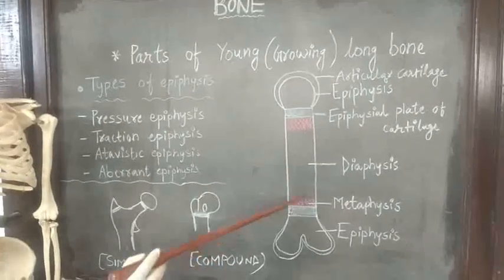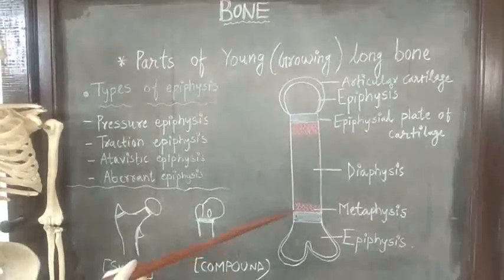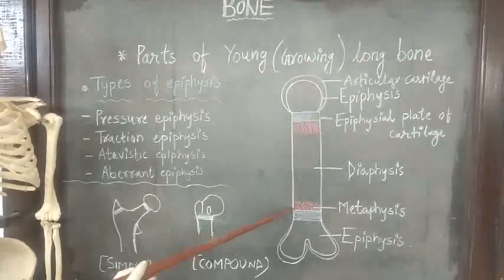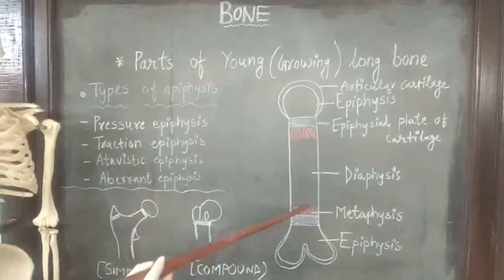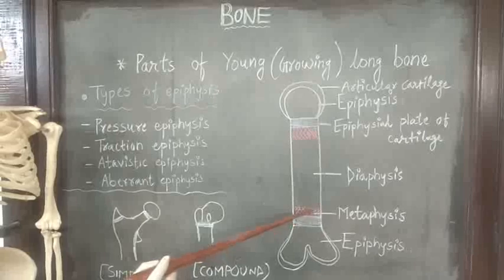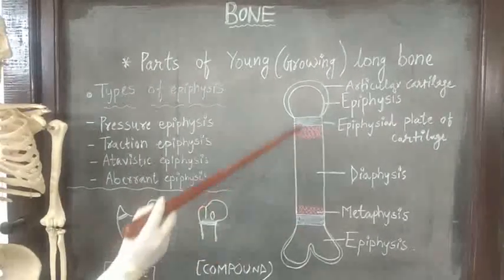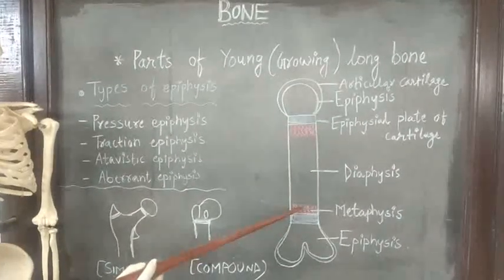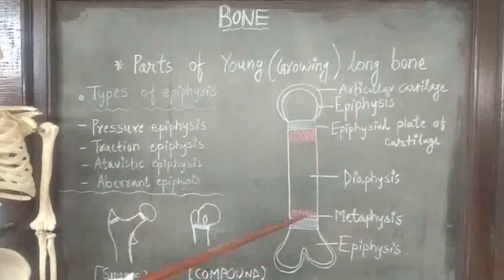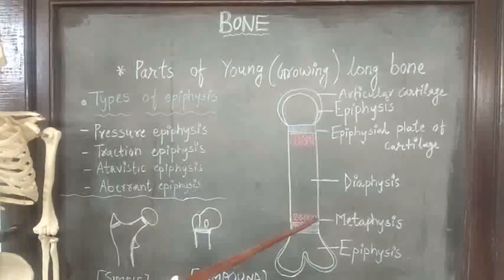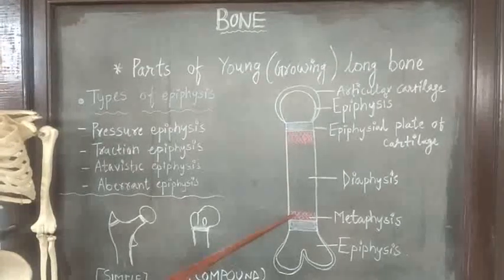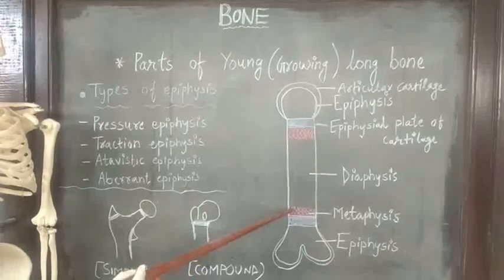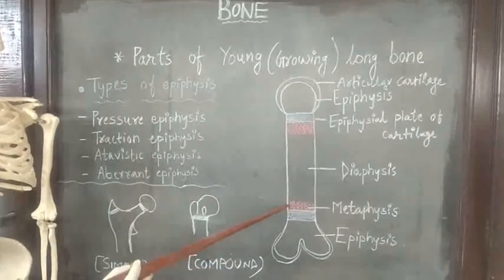Next is metaphysis. What is metaphysis? That, you know, is the epiphyseal end of diaphysis. That is called as metaphysis. It is the actively growing area of long bone, and long bone grows in length at the expense of metaphysis. Now, this metaphysis has rich blood supply. It is profusely supplied by arteries, that is the nutrient artery, metaphyseal artery and epiphyseal artery.